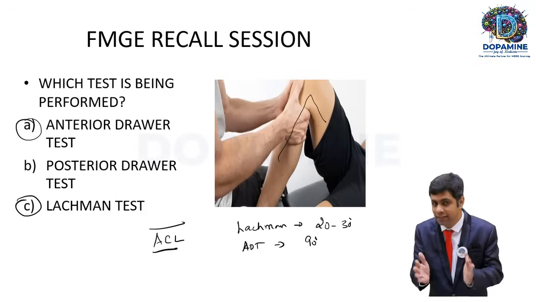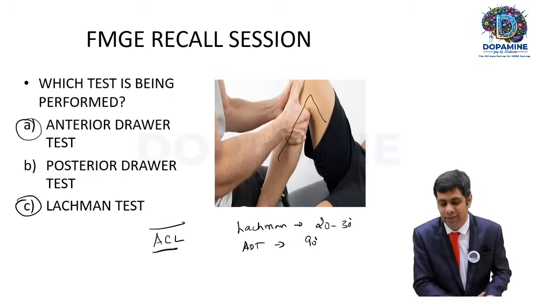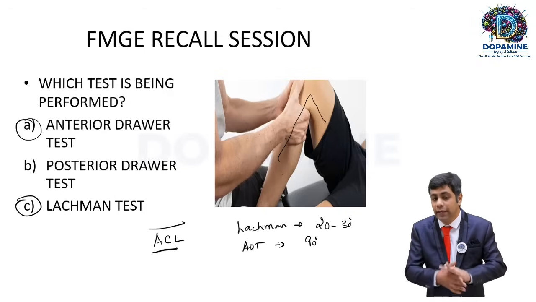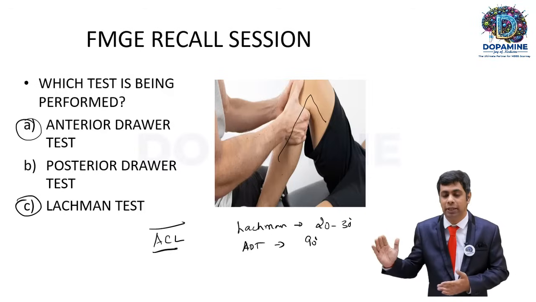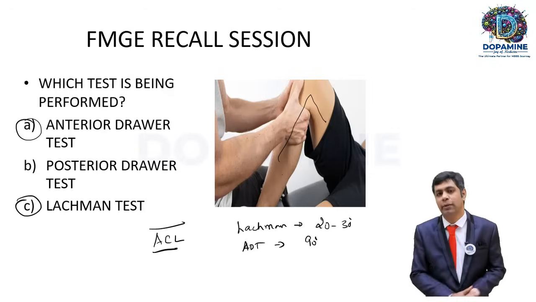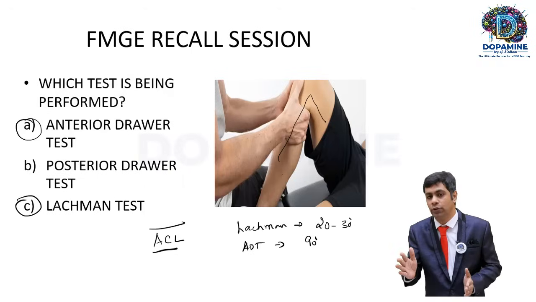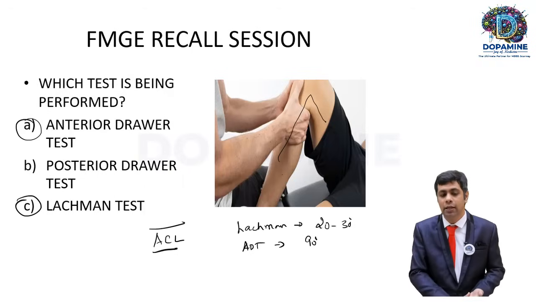In that scenario, anterior drawer test will be the answer. When there's only 20 to 30 degrees of angulation between the femur and the tibia, then it is the Lachman test. Both are done to test the integrity of the ACL, the anterior cruciate ligament.